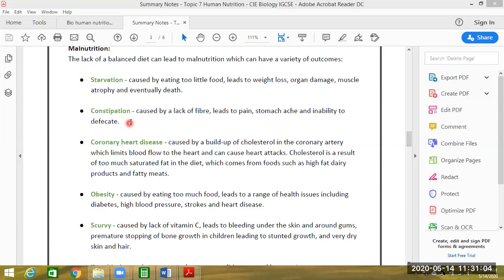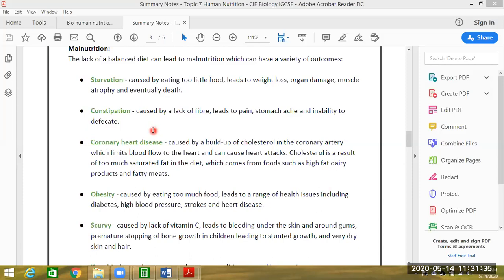Constipation. Constipation is caused by a lack of fiber, and leads to pain, stomachache, and inability to defecate. Constipation is the condition in which there is a lot of pain and stomachache, the person is not in a good condition, he cannot feel well because of his stomach, and he is unable to defecate properly.